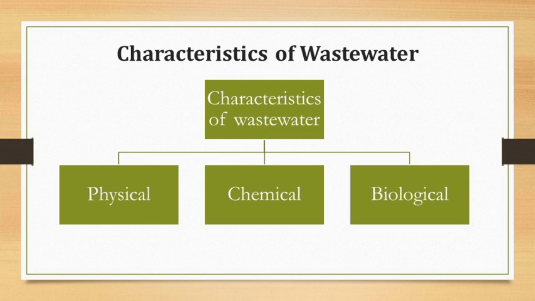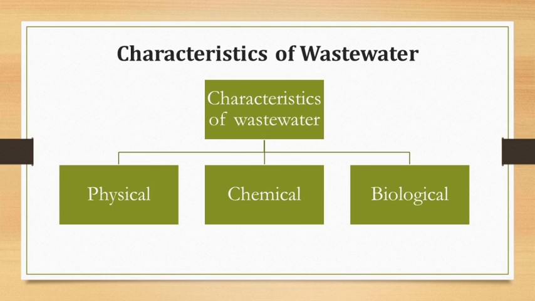In physical characteristics we covered the color of water, turbidity, odor and taste.